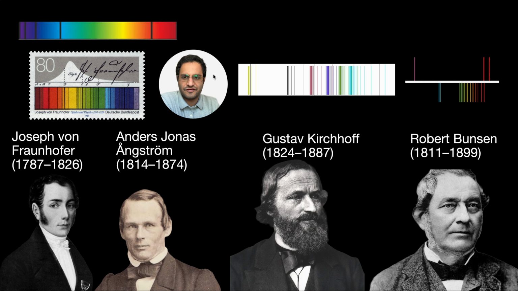The concept of the spectrum of light was discovered one century before J.J. Thomson by Joseph von Fraunhofer and Anders Angstrom. They were the first people who observed this kind of absorption pattern of the light coming from the sun and the stars, and that was basically the birth of astronomical spectroscopy. They were the first ones who found out that this discrete pattern is something strange. And look at the time that they were living: the 18th and 19th century, and this was before quantum mechanics, but they needed one century to completely figure it out.